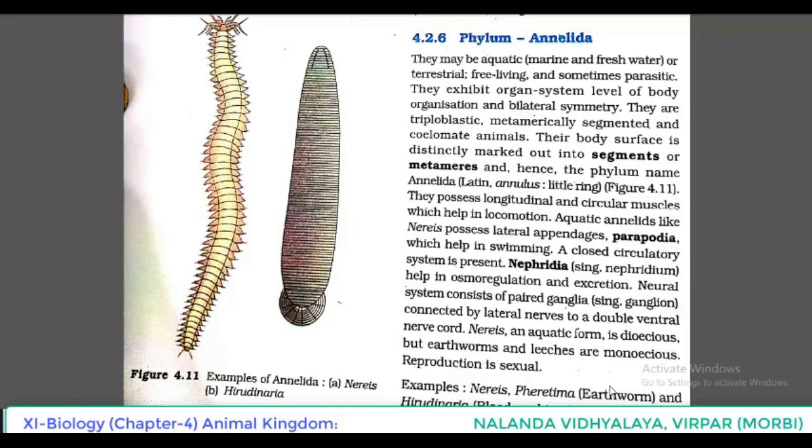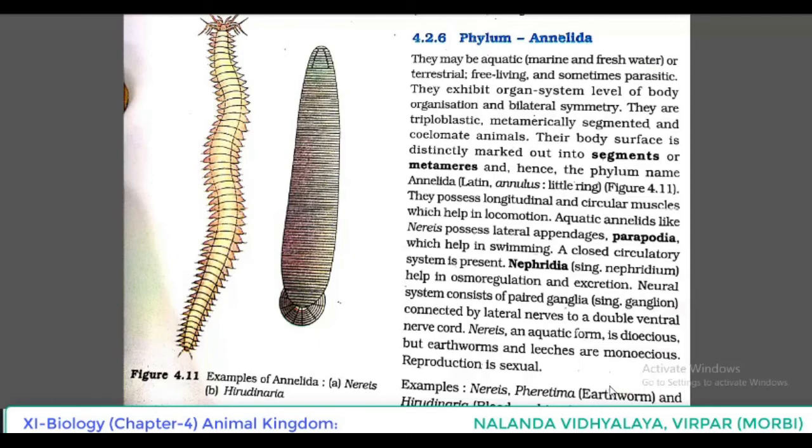So how does the phylum get its name? We discussed in the case of Platyhelminthes, because of the dorso-ventrally flattened body, they are known as flatworms. Aschelminthes in cross section are round, so they are known as roundworms. In the case of annelids, the word originated from the Latin word annulus, which means little ring, and hence the phylum got its name Annelida. And they possess longitudinal and circular muscles which help in locomotion.